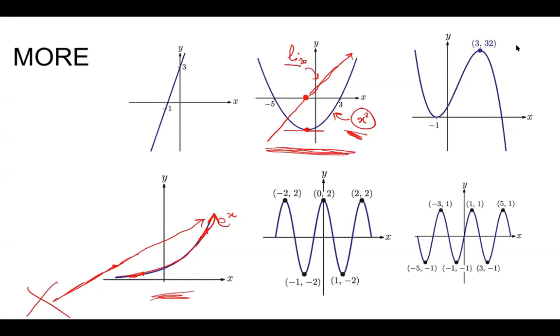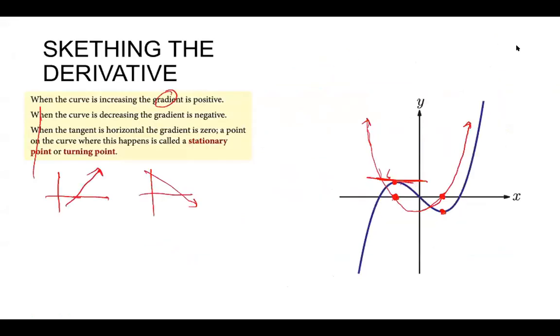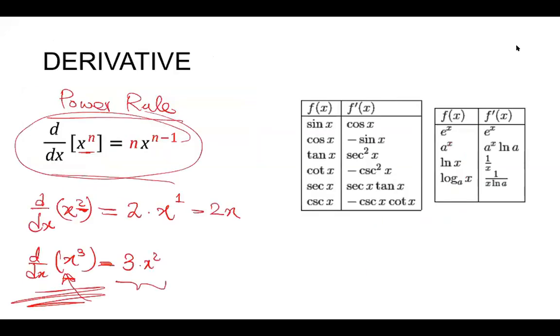The same function, because the derivative is increasing, so it is always positive, and it is increasing with an increasing rate. That's what this curve tells you. So this is the only function in the universe which is its own derivative. If you want to find the derivative of the exponential function, we get the same function itself.